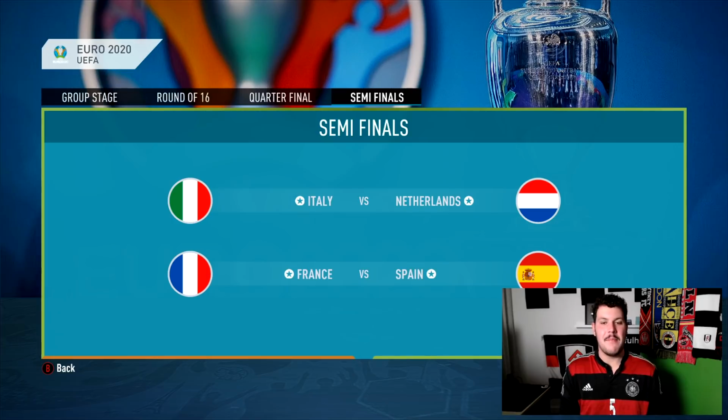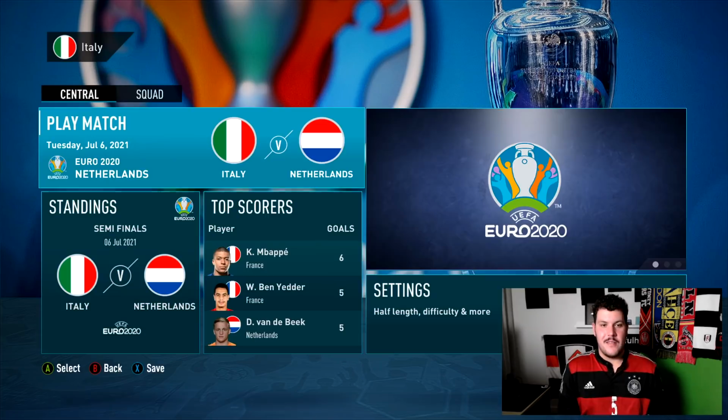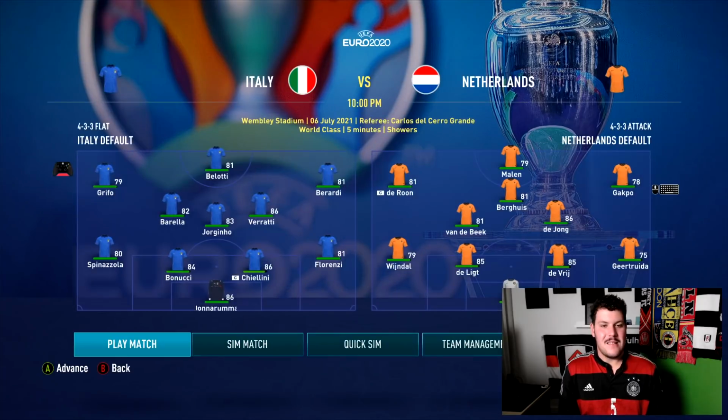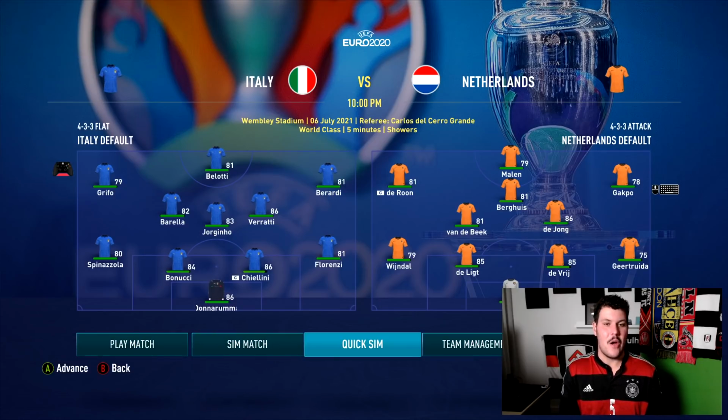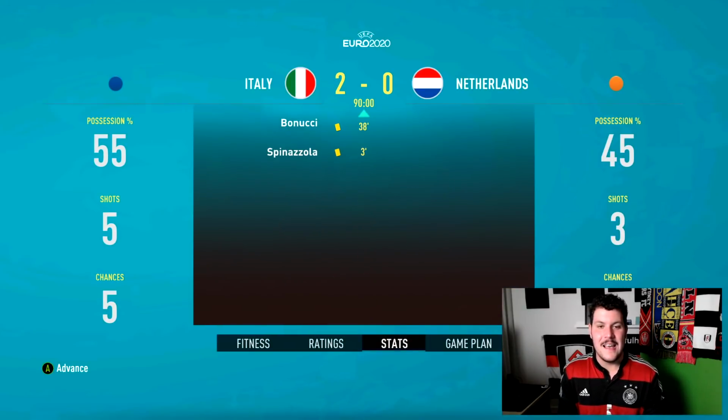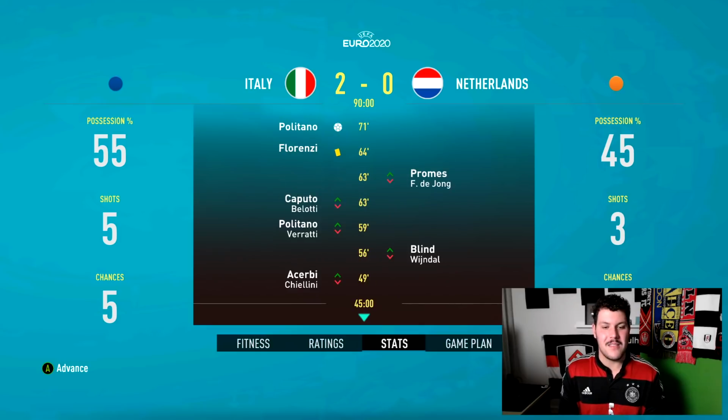So 4 teams remain. All 4 nations are giants of European football. Italy v Netherlands, France versus Spain. Who's going to emerge as Euro champion? Semi-final number 1 here as Italy take on the Netherlands. Both sides have been very strong here. Italy have been insane, to be fair, in these Euros, both in real life and in this simulation. But for a spot at the Euros final, it is going to be Italy taking care of business quite easily. A 2-0 win. Italy are headed to the final.